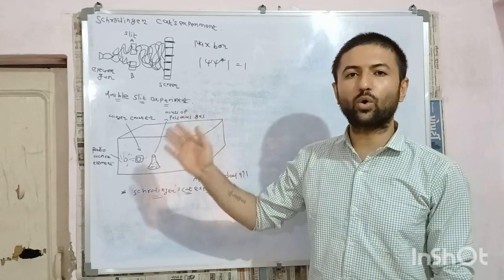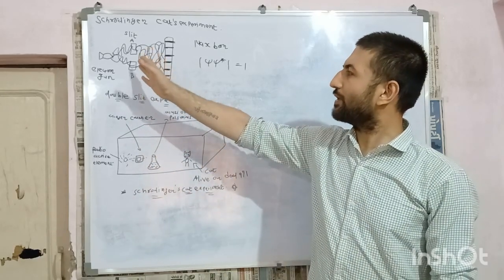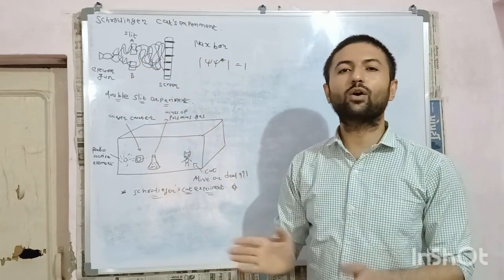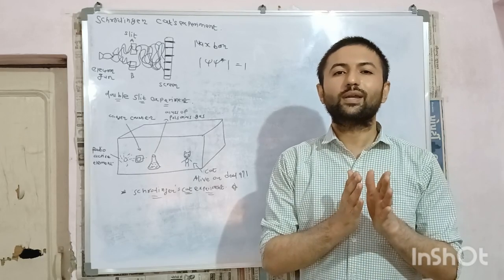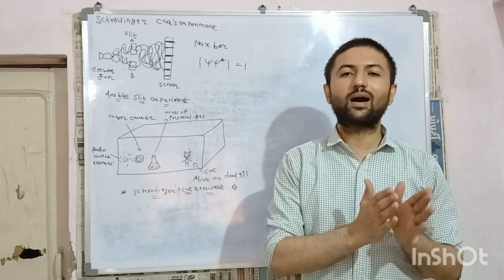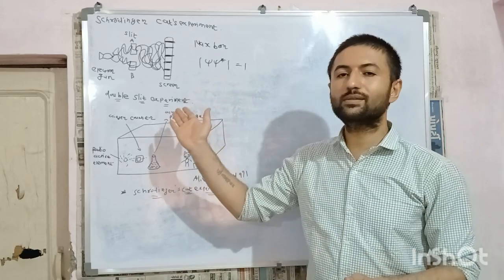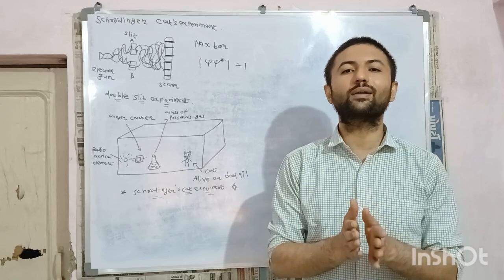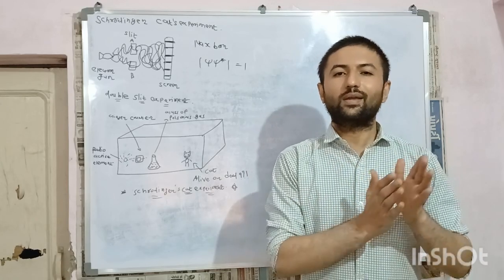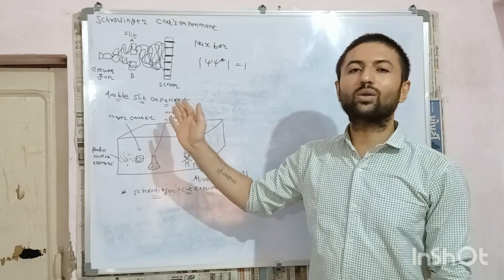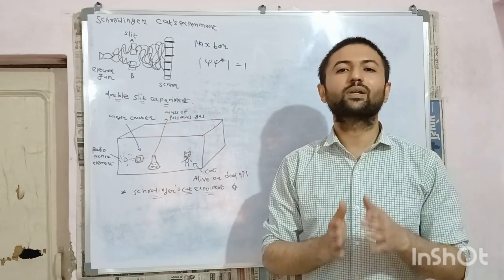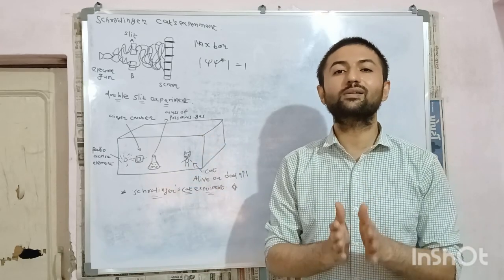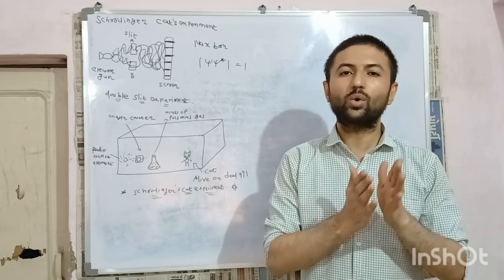So what Max Born told is that because of the two slits, the wave function of the electron will be split, and that is why on the screen we will have a probability of interference in such a way that particles are more likely to be found in one place and less likely to be found in another place, in terms of darker and brighter fringes of interference. In other words, the particle on the screen doesn't split, but the probability of the particle being in a given location does split. This is what Max Born wanted to explain.